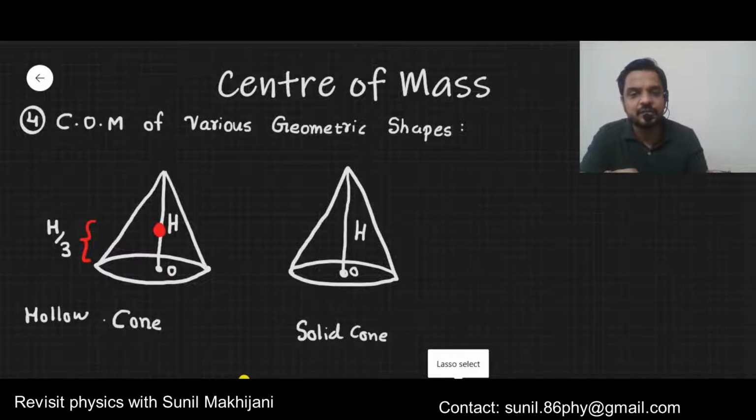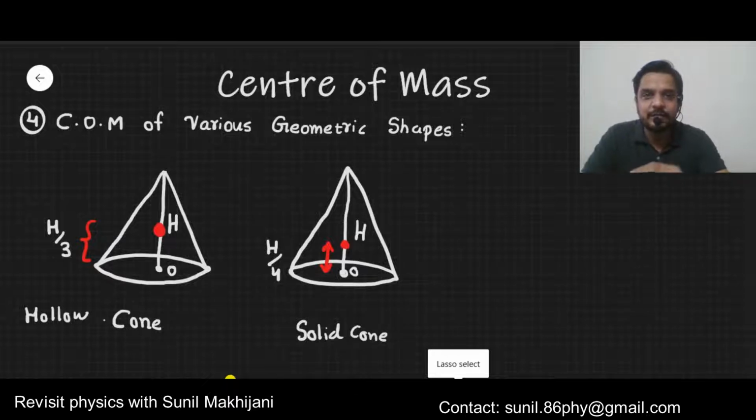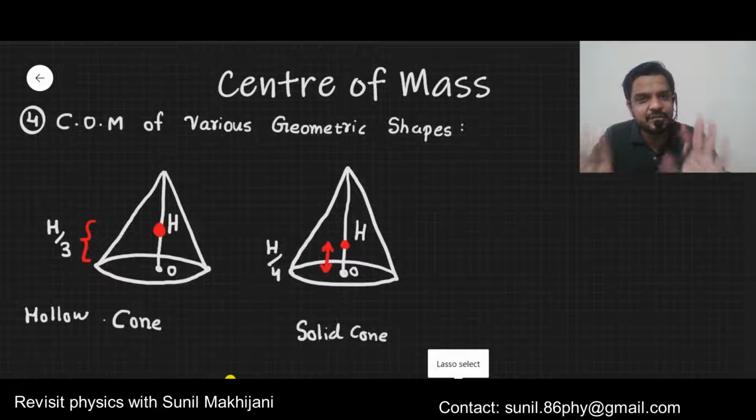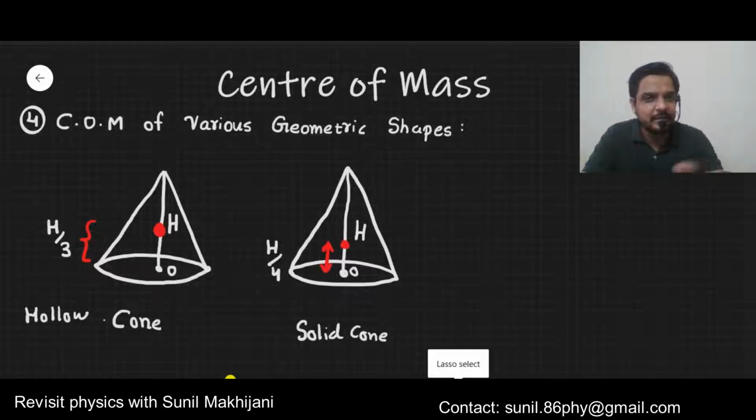Okay, so in case of solid cone, the center of mass lies a little bit downward. It is lying at the height of h by 4. Now here also, if you are having confusion how to remember, first of all understand h by 3 means 33% of the total height, h by 4 means just 25% of the total height.